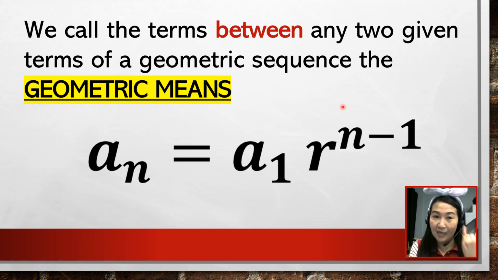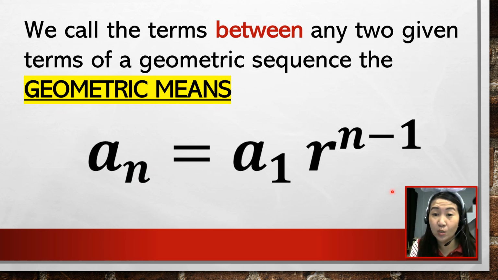So in our previous lessons, we are done finding the first term. We're done finding the last term. We are done finding the common ratio and the value of n. This time, we are going to find the terms that are between two given terms. And what do we call that? We call that geometric means.